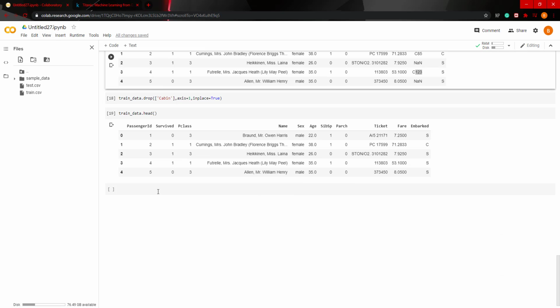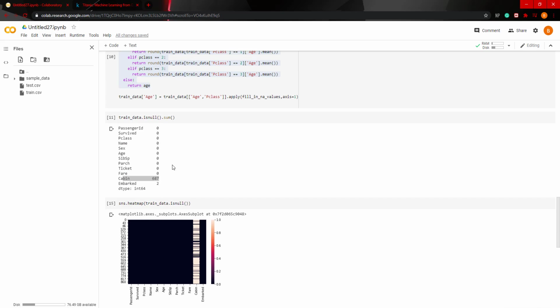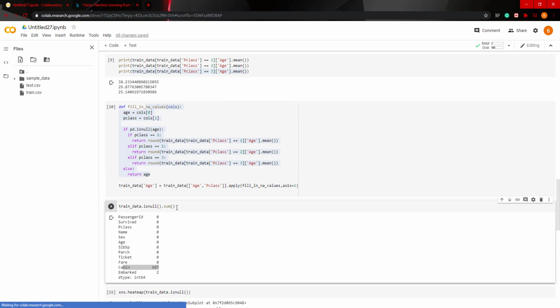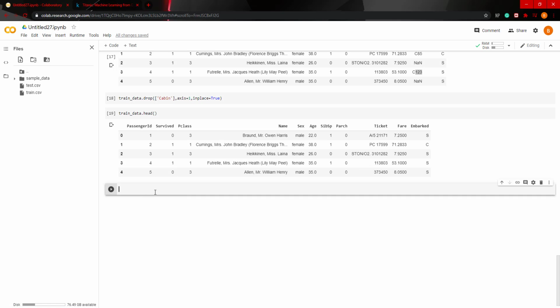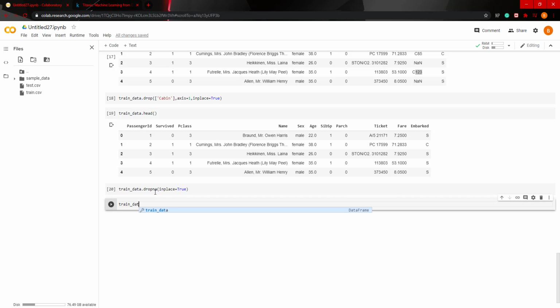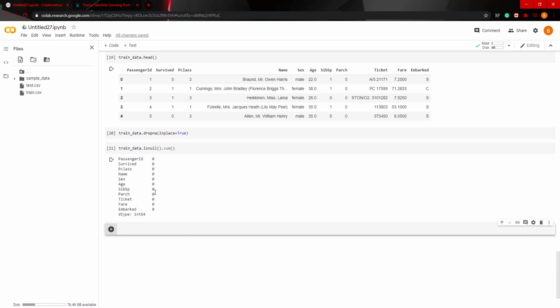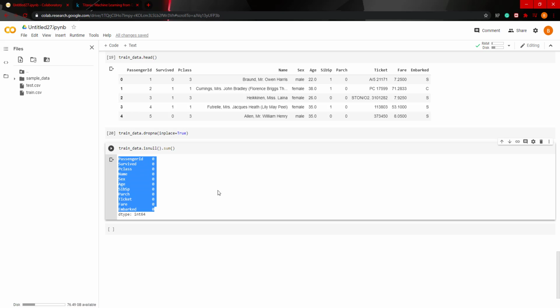And then I believe there's still 2 more missing values right here, embarked. So the way we can deal with this is train data dot drop NA, in place equals true. Now if we look at train data dot is null dot sum, we can see that we have no more missing values.